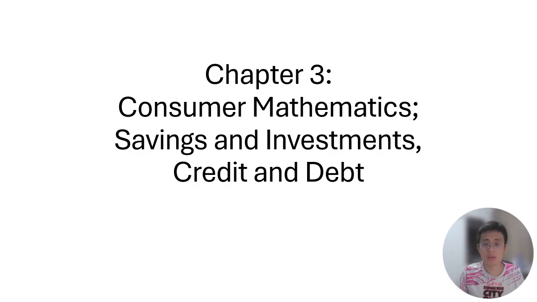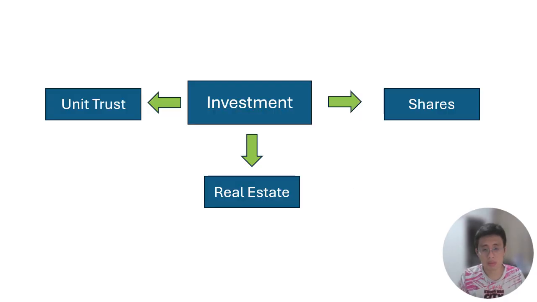Students, today we are going to learn Chapter 3 from Form 3 Mathematics, consumer mathematics: savings, investments, credit and debt. Let me explain what investments are. In our life, we need to spend a lot of money to live a good life, right? Investments will help us to build our wealth so that we have enough money to live a happy life. So investment is very important in our life.